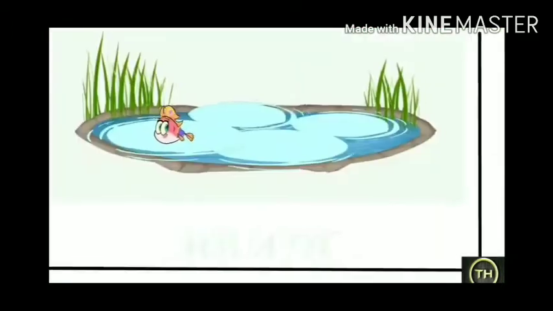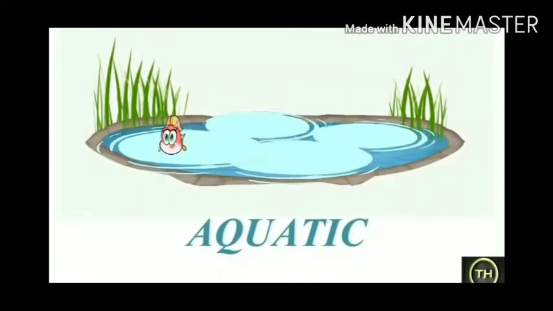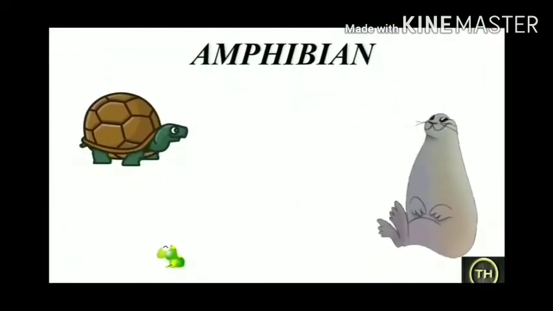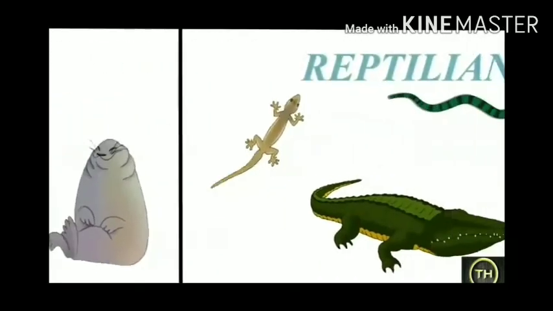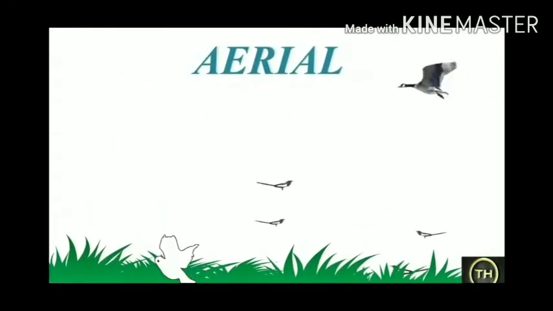This world is full of a variety of animals: aquatic, those who live in water; terrestrial, live on land; amphibians, those who live both on land and water; reptilians, those who crawl or creep; and the last one, aerial, etc.